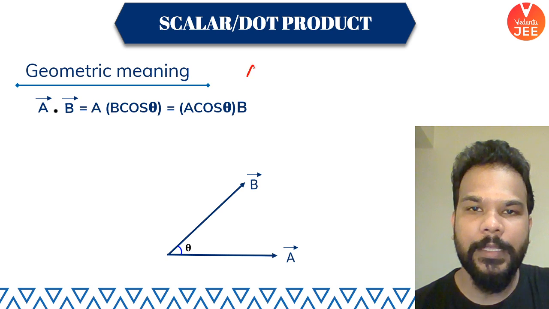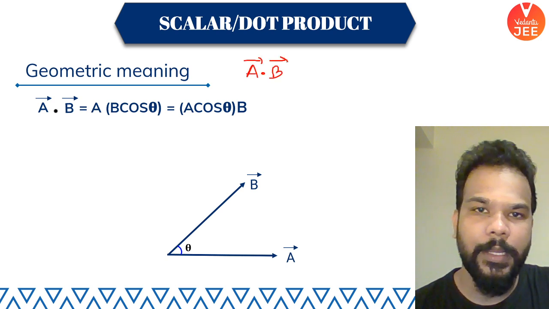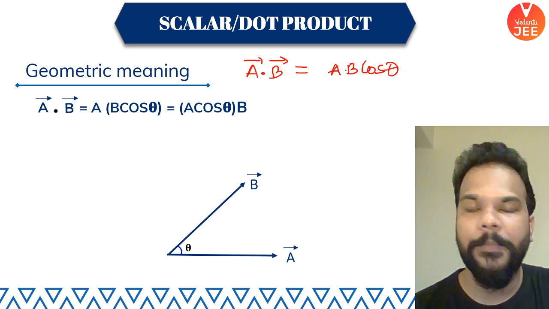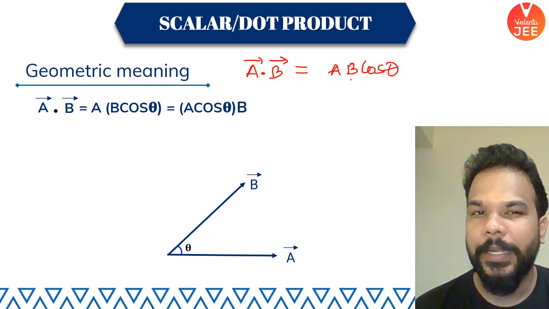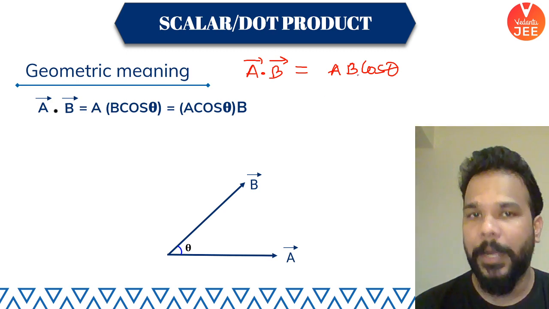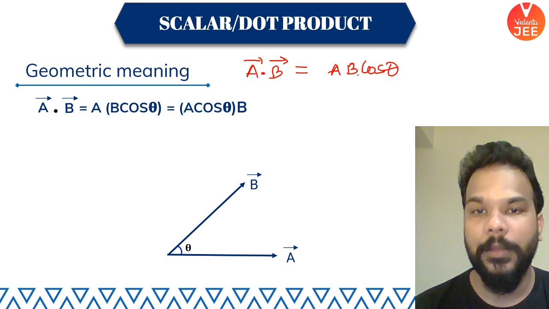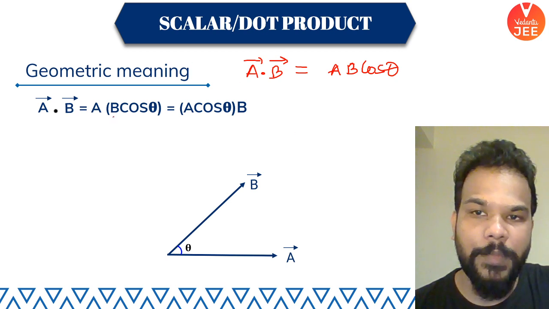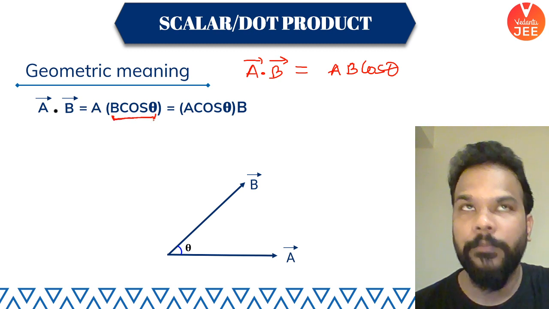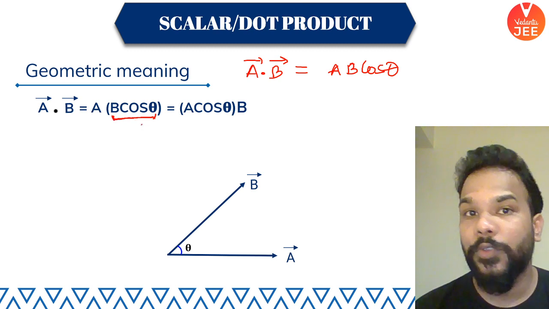You are just taking the same dot product A dot B as A B cos theta, but one time you are separating A cos theta, second time you are separating B cos theta with the other one just in the bracket for our visual part of it. But what does it actually mean? So when we write this B cos theta, if you remember, in the previous session I told you about the resolution of the vectors.